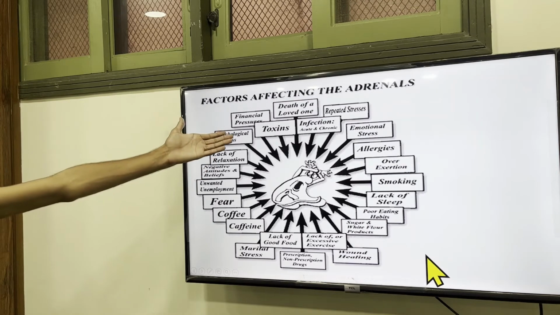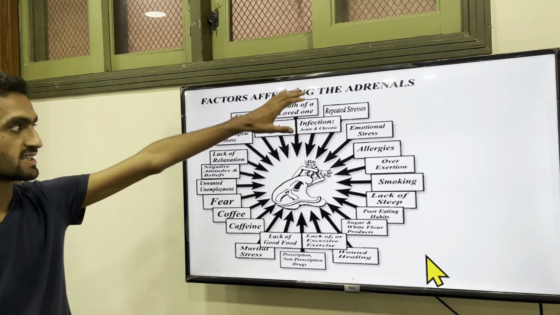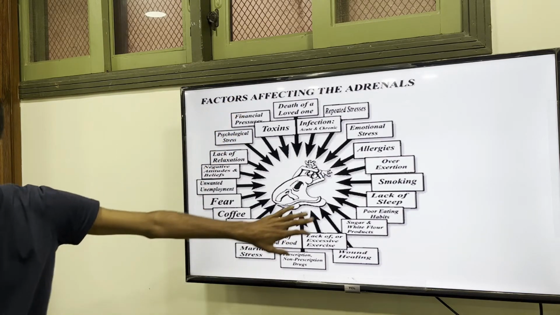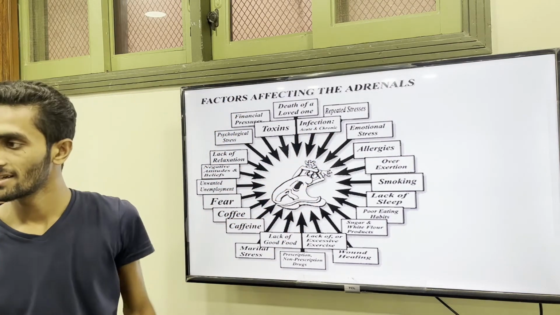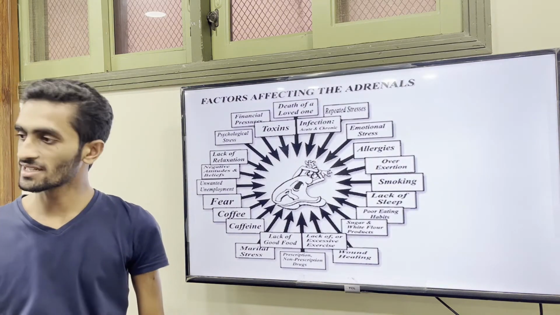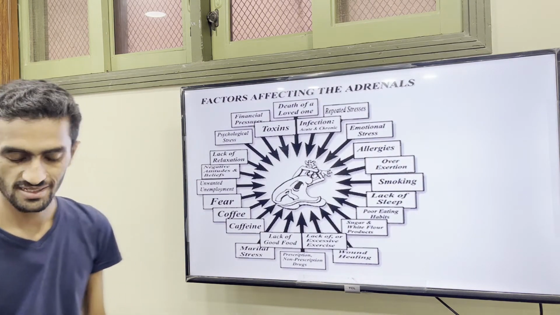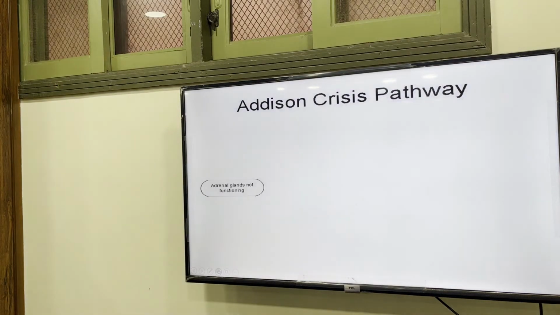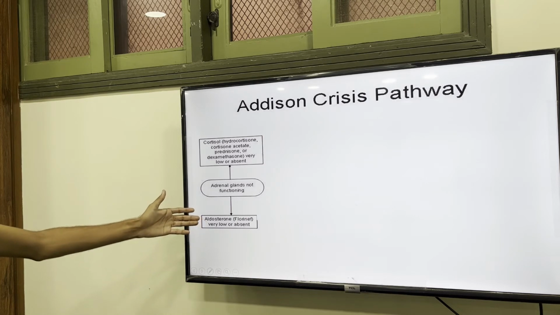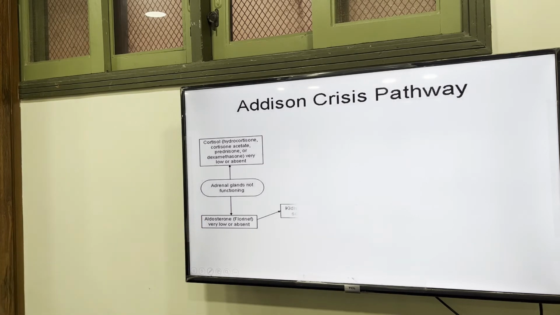So these are a toxin, infection, or death of a loved one. All these are stress, but they cannot regulate or manage this stress because of insufficiency of secretion. So in addition crisis, so you know better, cortisol is defective, aldosterone is defective.